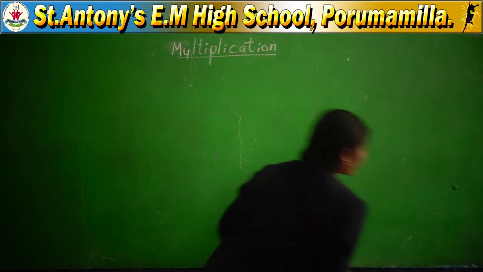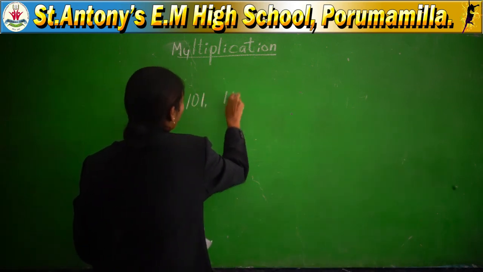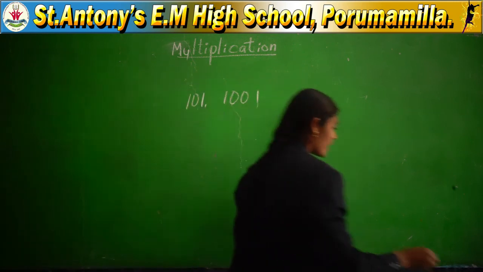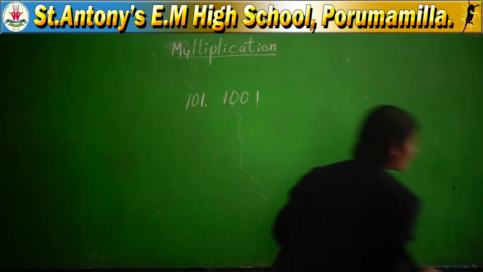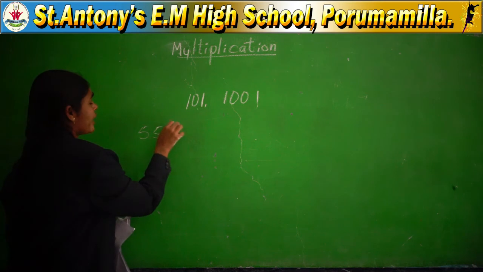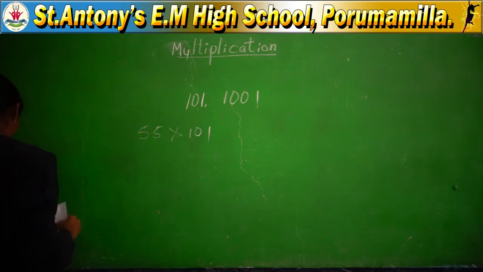And like multiplying with 101, 1001, like these numbers, how do you do it with these numbers? These are the short methods, ma. These are the short and simple methods. Same 55, we will take with 101.